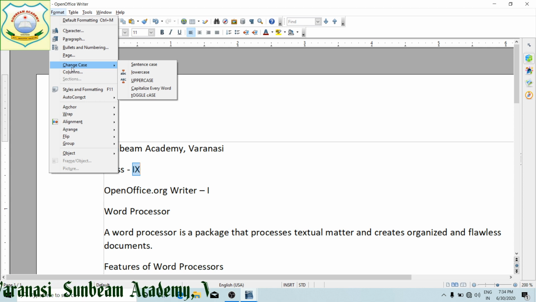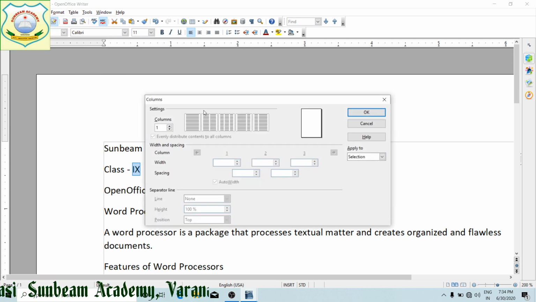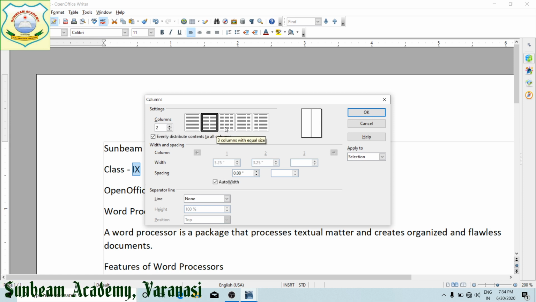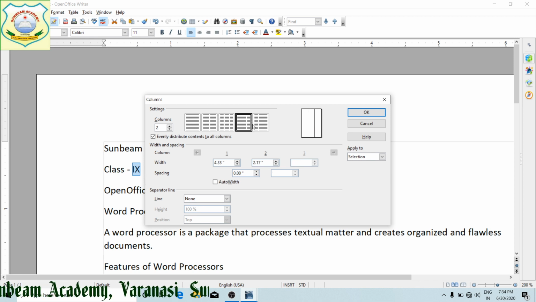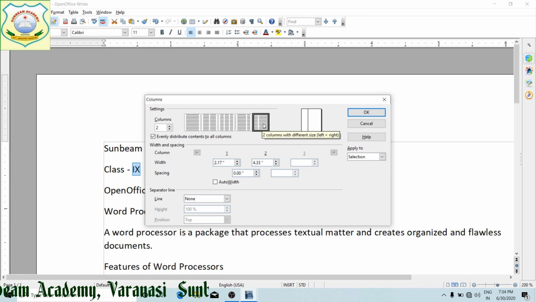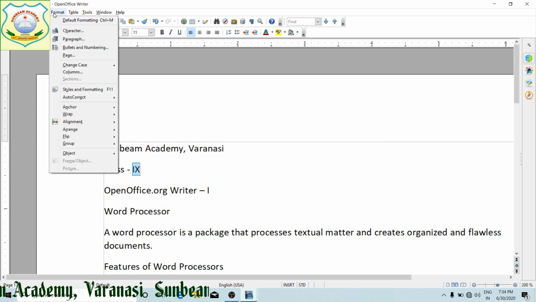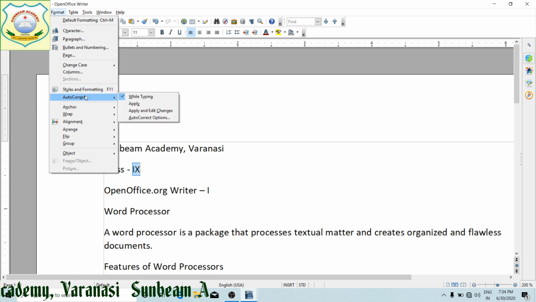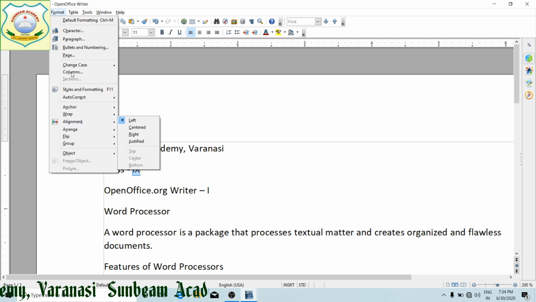So next, if we see columns, we can format our columns. Columns can be any type. This is normal, this is paper style, 2 columns, 3 columns, first bigger and second smaller, first smaller and second bigger. Column settings we can do with this feature. Style and formatting, autocorrect, anchors, these all can be formatted.